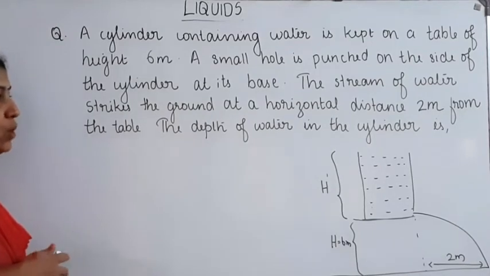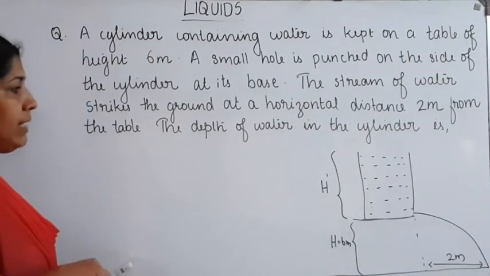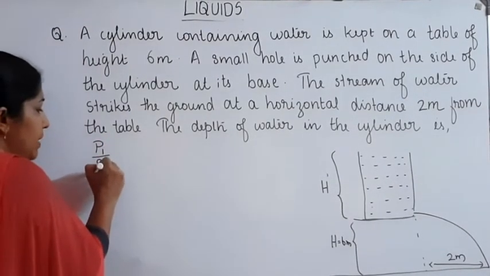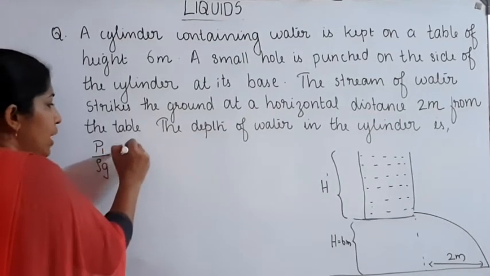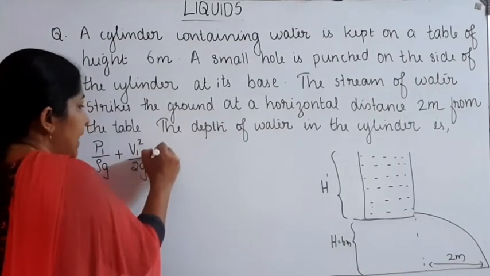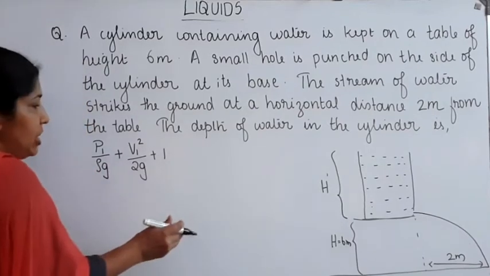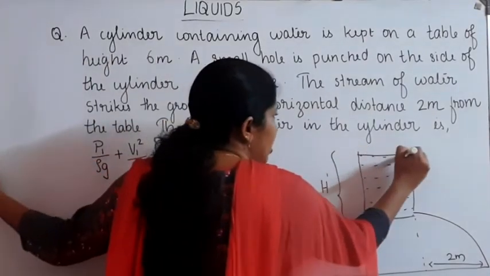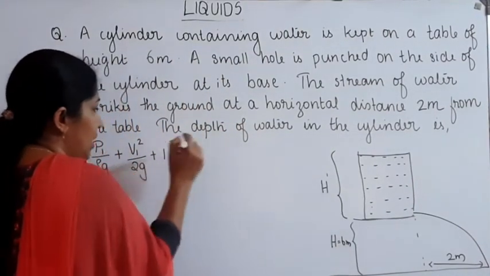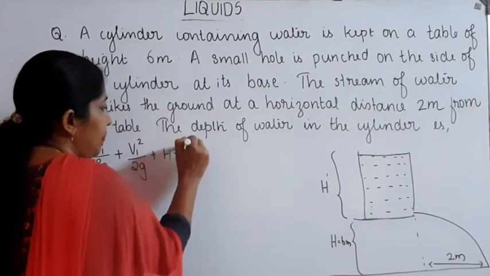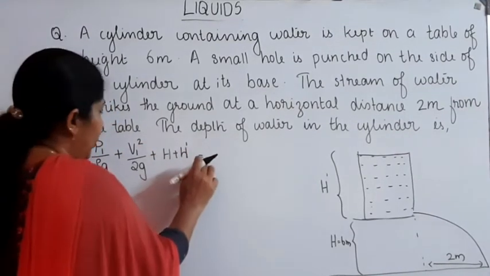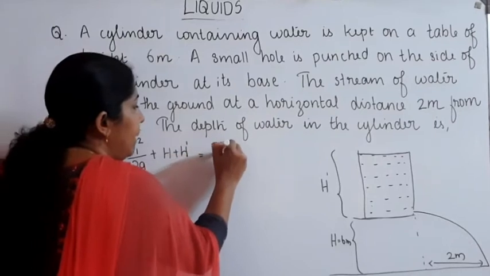For this, we can use Bernoulli's theorem. According to Bernoulli's theorem, we know that P1 divided by rho g, pressure head, plus velocity head V1 square divided by 2g, plus gravitational head, that is equal to, at this point, gravitational head is h plus h dash, capital H plus capital H dash, that is equal to P2 divided by rho g.